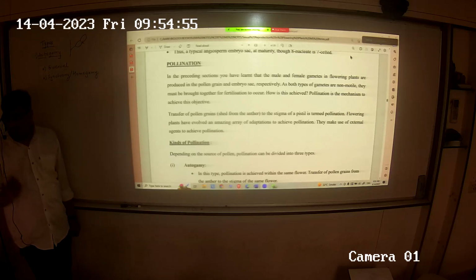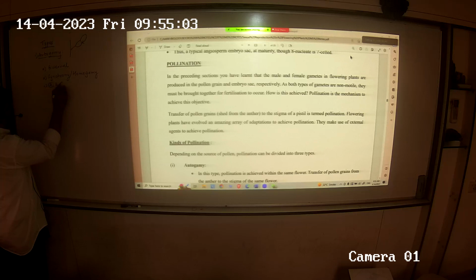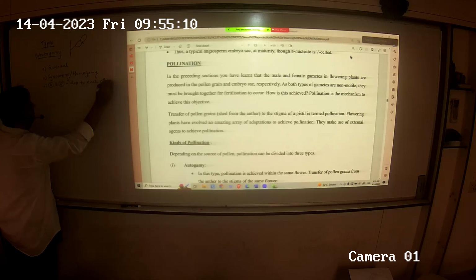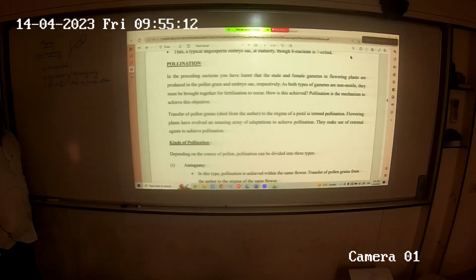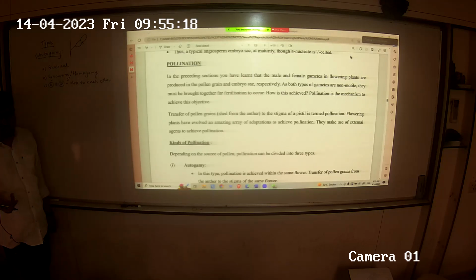A flower has to be bisexual and homogamous. The third condition, androecium and gynoecium should lie close to each other. Androecium gynoecium का स्ट्रक्चर दूर नहीं होना चाहिए. पोलन ट्रांसफर कैसे होगा कि यहाँ पर they are not going to use any pollinating agent.